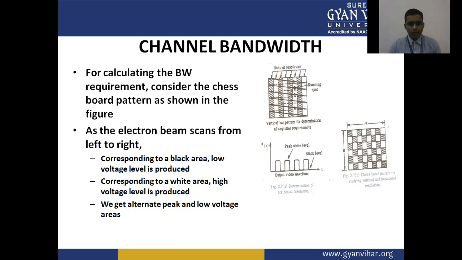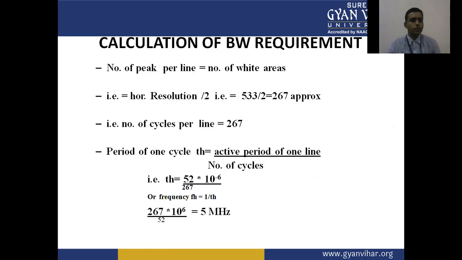As the electron beam scans from left to right, corresponding to a black area, a low voltage level is produced. Corresponding to the white area, a high voltage level is produced. We get alternate peak and low voltages. So here the output is the horizontal resolution pulses. Now calculate the bandwidth requirement.